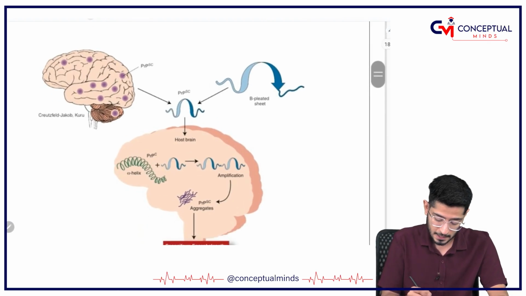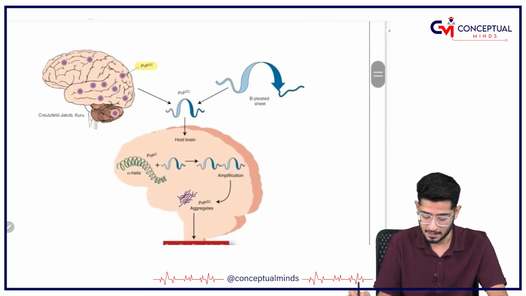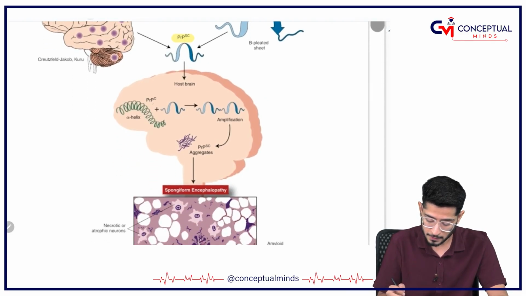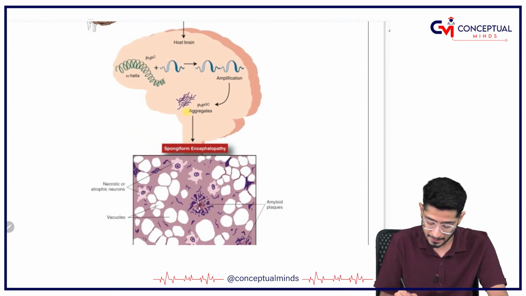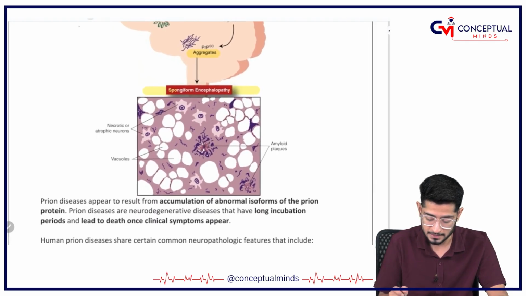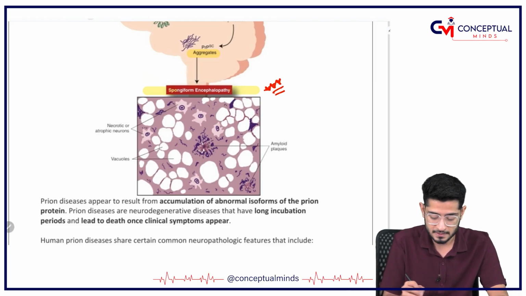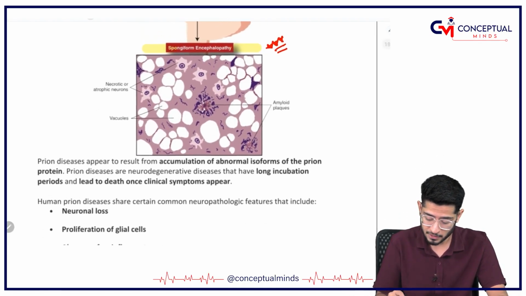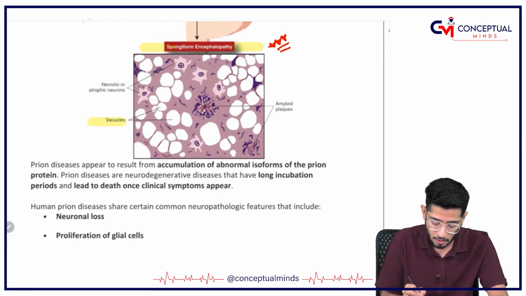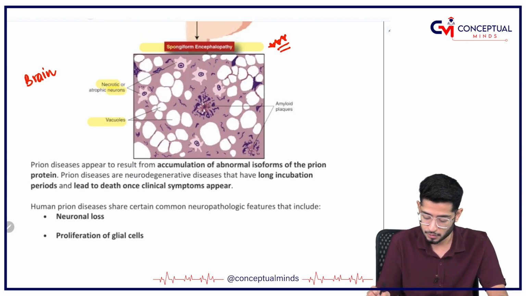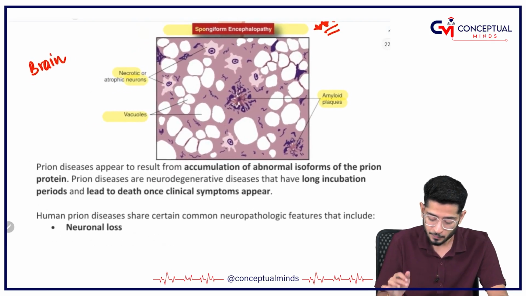See here, once again you have PrPSc. PrPSc is going to form aggregates via aggregation and is responsible for causing spongiform encephalopathy. This is very, very important. Spongiform means sponge-like: just like a sponge has empty vacuoles, your brain is also going to have empty vacuoles. Why? Because there is necrosis of the neurons, along with deposition of amyloid plaques. So see here what is going to happen.